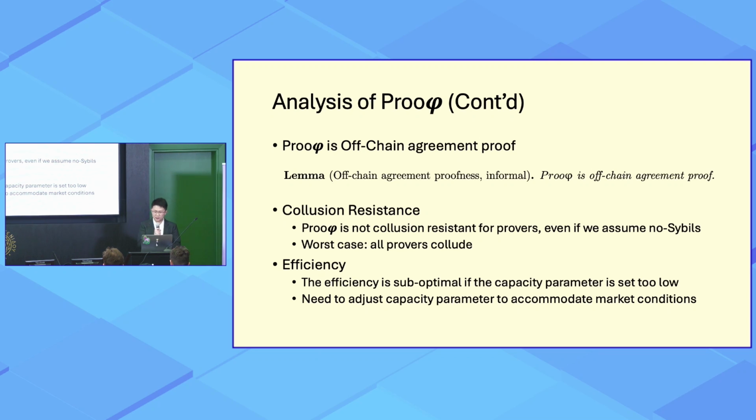And regarding efficiency, we observed that the efficiency of this proofing mechanism is highly dependent on how we set this capacity parameter C. And the efficiency is suboptimal if the capacity parameter is set too low. So we may need to find a way to adjust the capacity parameters to accommodate the market conditions in the zero-knowledge prover markets.